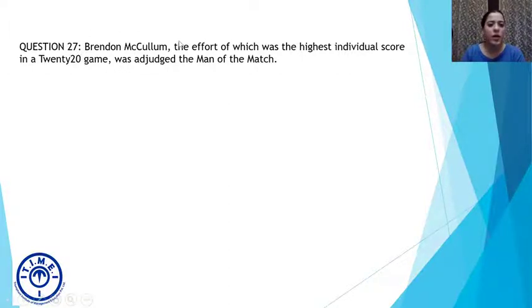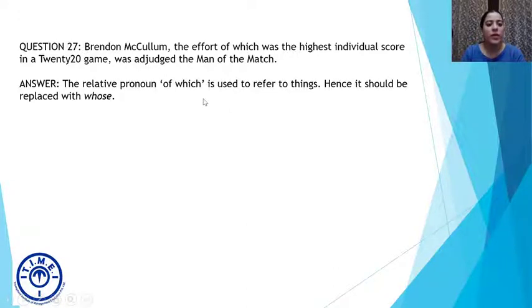It seems like a proper noun. But here I have used which. But we know that the relative pronoun for a living thing should be who, which is why I will say the relative pronoun which is used to refer to things, hence it should be replaced with whose. I am using the possessive case of who, and that will be whose.